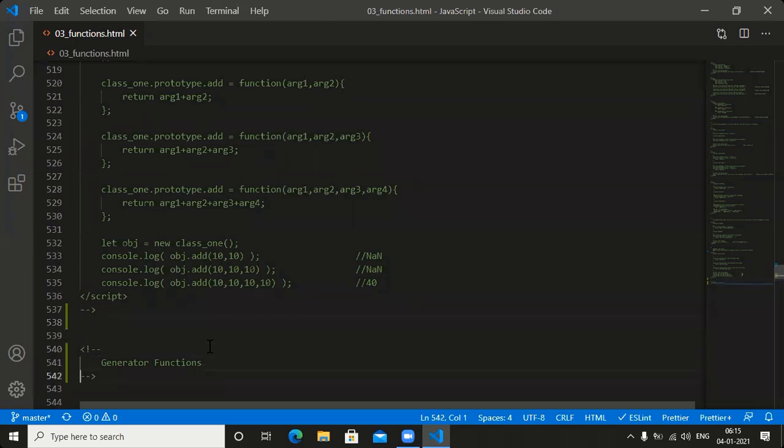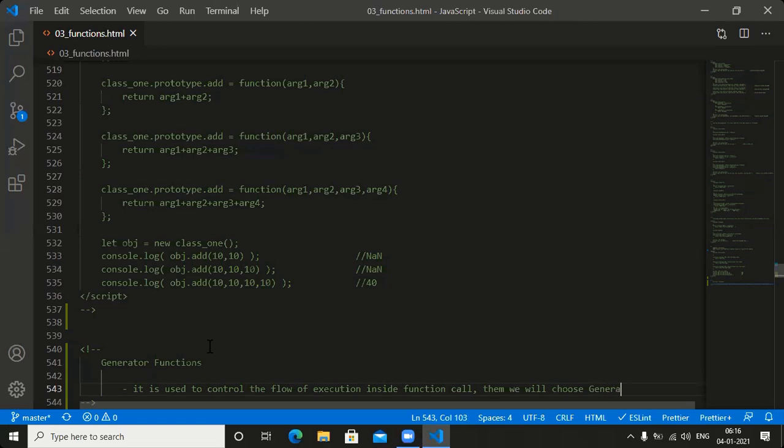Try to say this. The same statement I need to add here. It is used to control the flow of execution inside a function call. Then we will choose generators. Guys, comfortable?